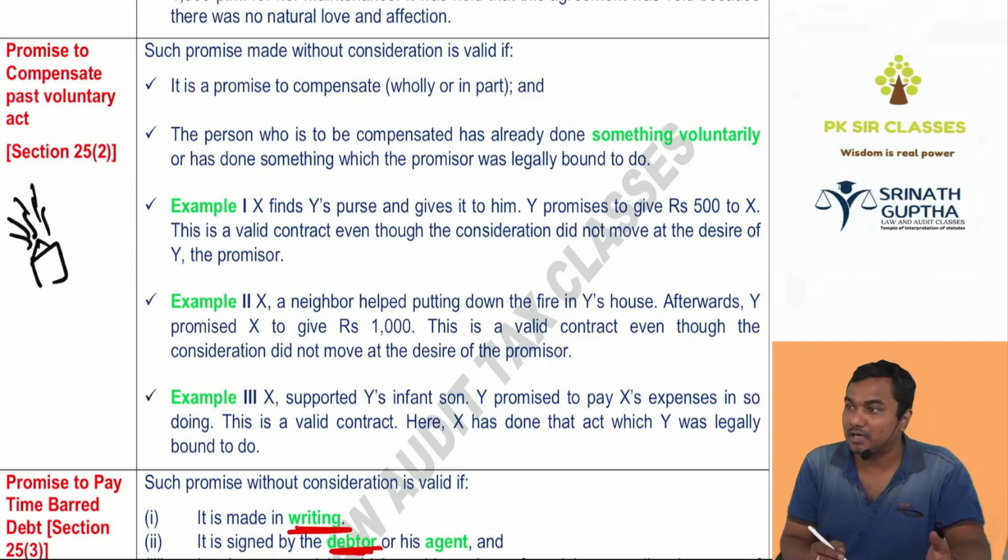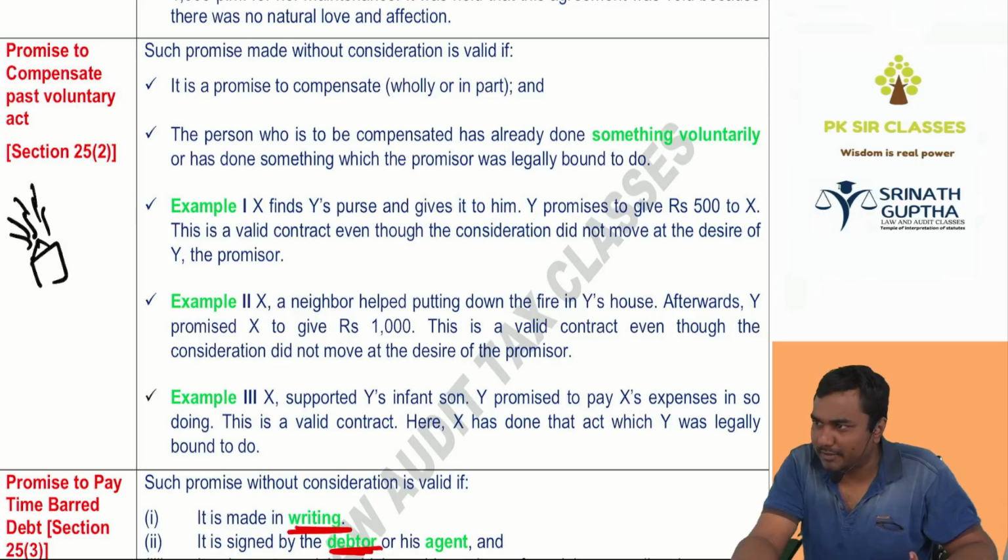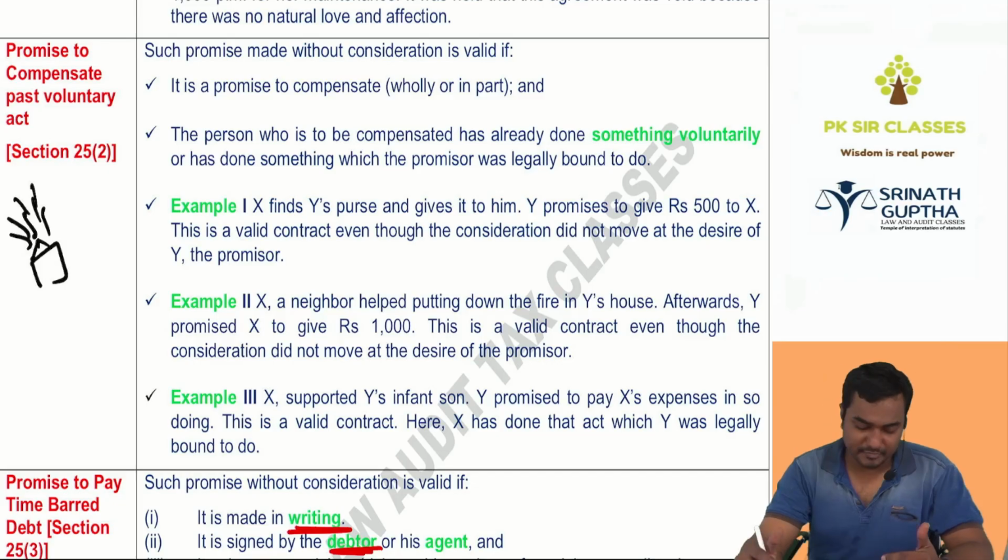And the neighbour uncle Ishwar was saving the property. Voluntarily he is saving the property. Then Manoj promised to compensate that voluntary activity. So can Ishwar recover the money from Manoj? Yes, because even though Ishwar did the activity voluntarily, you made a promise to compensate that voluntary activity.